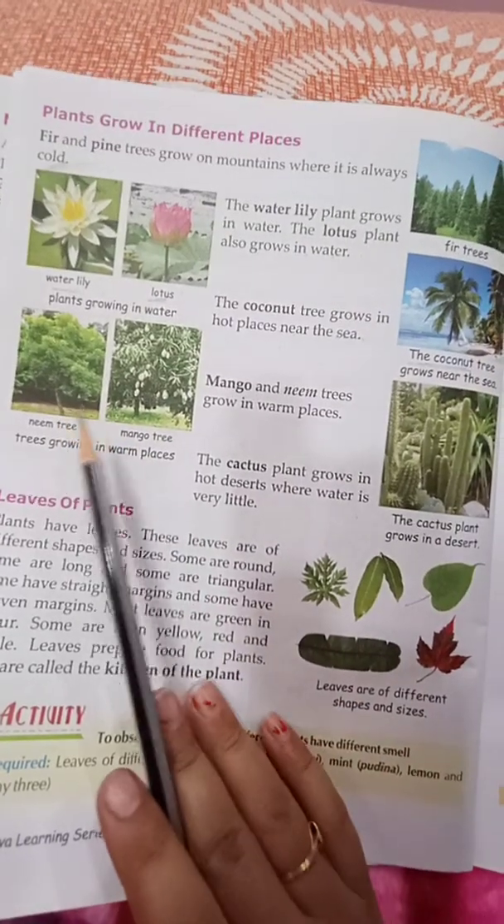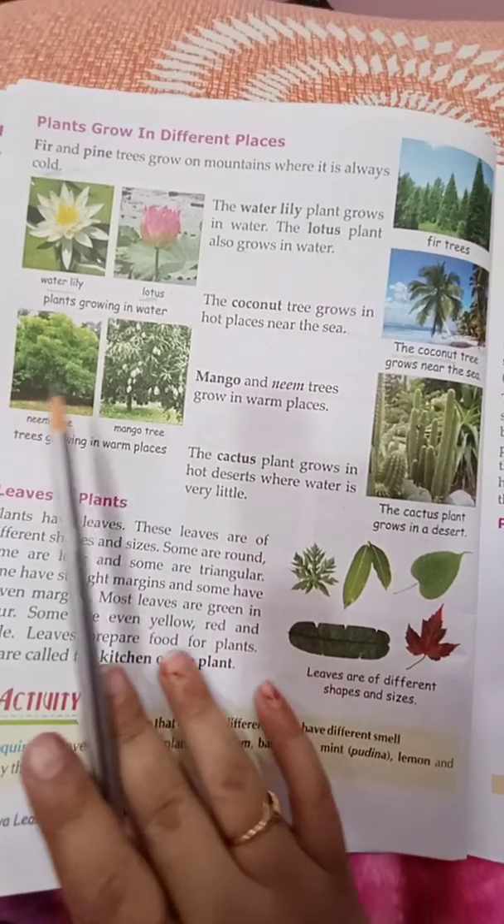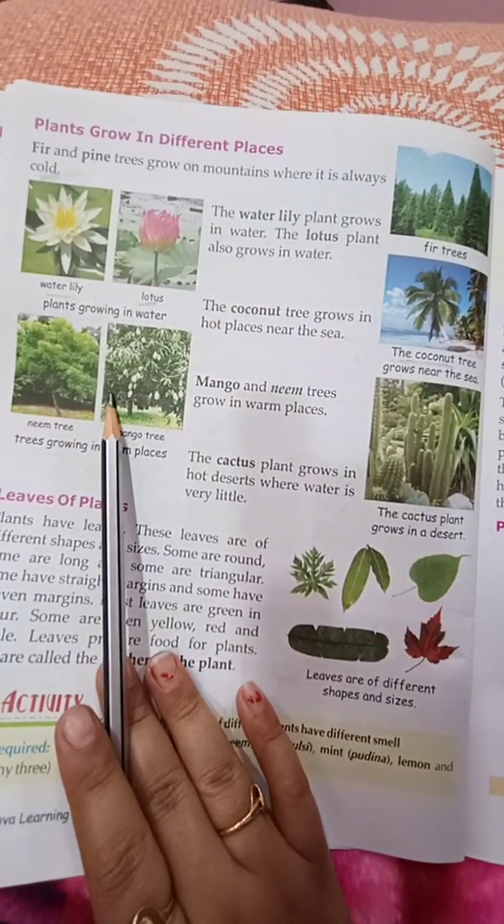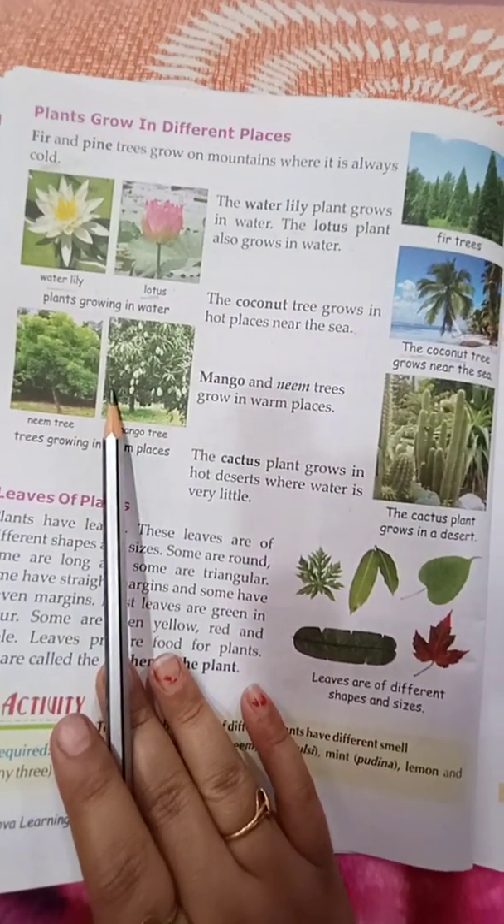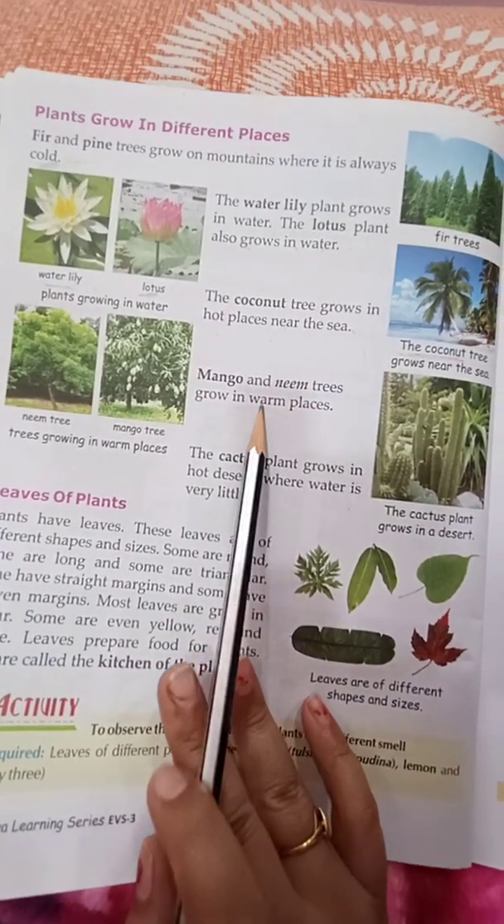Okay. Now, mango and neem trees grow in warm places. Trees like mango and neem need warm weather for their growth. So they grow in warm places.